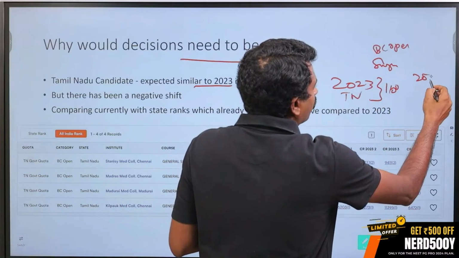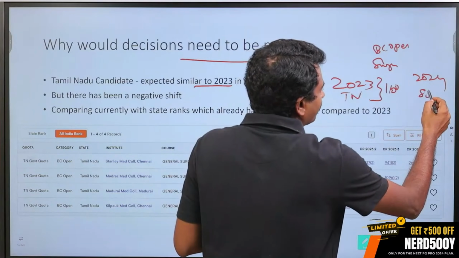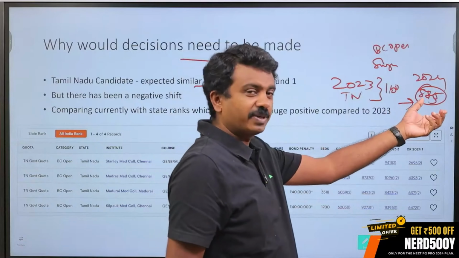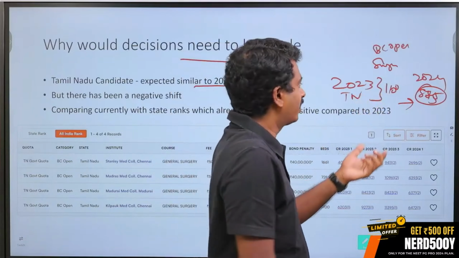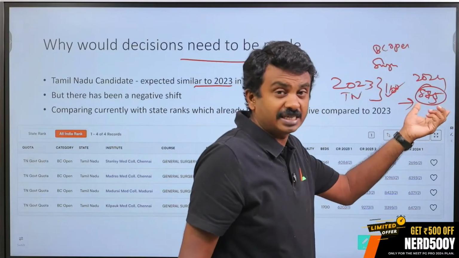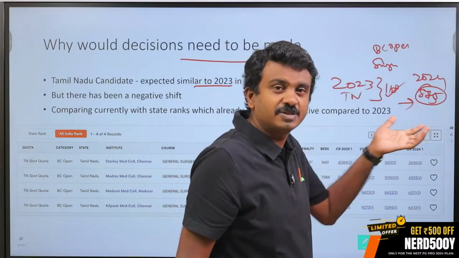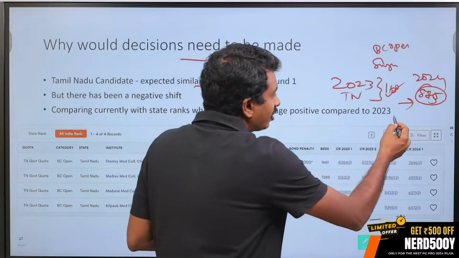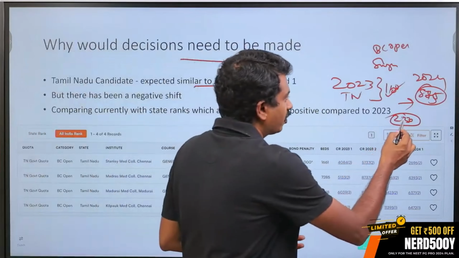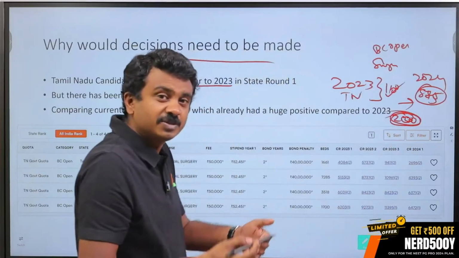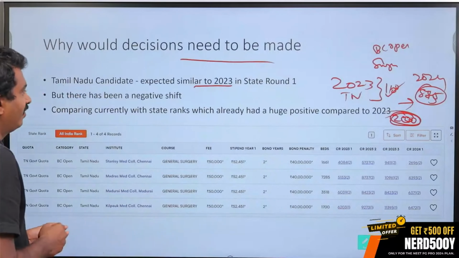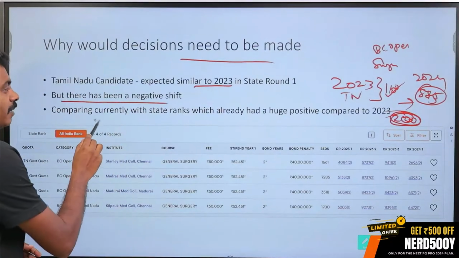Now, 2024, this closed at 875 or something, let us say. This is a what shift? The candidate was expecting a seat at 1100, let us say 1070 or 1075, 1100. But now, this is an example, this has closed at 875, which means there is a negative shift. A 220, 250 rank negative shift has happened, possibly 200 rank negative shift has happened. Which means the seat has not come up to my rank when I thought that that seat will be available. There has been a negative shift.